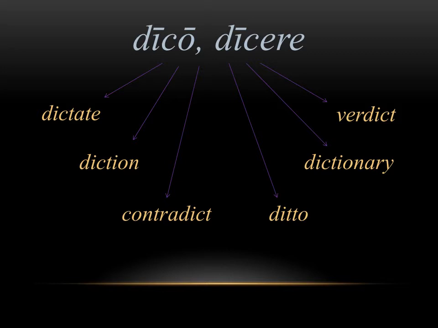The same goes with contradict. Contra means against. So if you contradict someone, it means you're saying something against them. But the root of saying is very obvious in all of these derivatives with the dict. That's a stem that we see a lot whenever you're saying something.